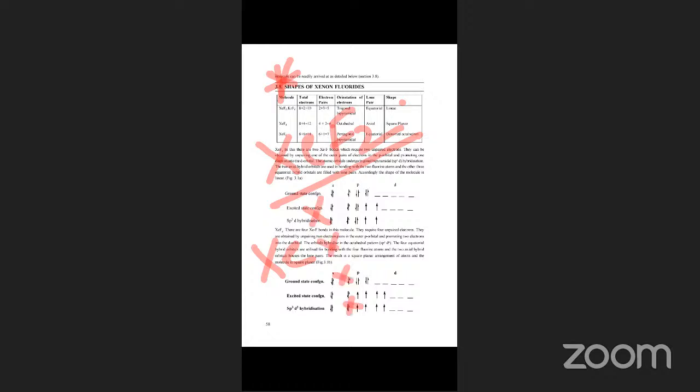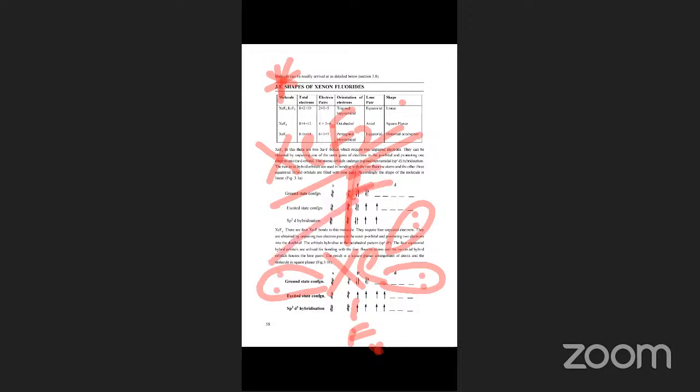Fluorine forms only a single bond, only a single sigma bond. The remaining, how many lone pairs are there? 1, 2, 3, 4, 5. Five means sp3d hybridization. It contains 3 lone pairs. The structure is like this: F, 1 lone pair, 2 lone pair, 3 lone pair. This is the shape of XeF2.